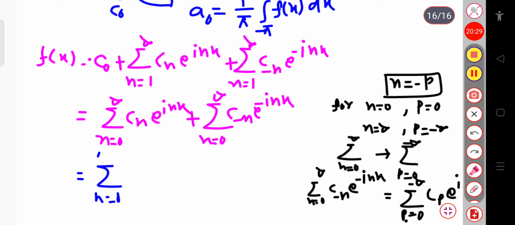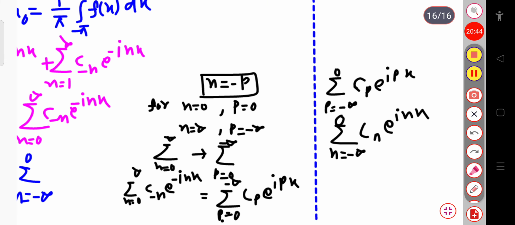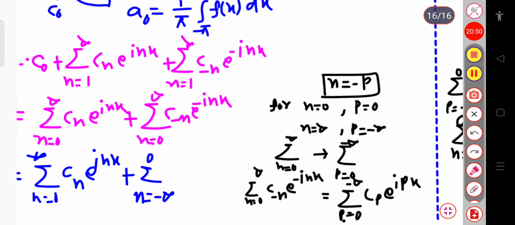This will be Cn exponential inx plus, for the second term, this is the sum over n equal to minus infinity to 0. You can see here this is minus infinity to 0, Cn exponential inx. So this total term is also Cn exponential inx, here also Cn exponential inx.